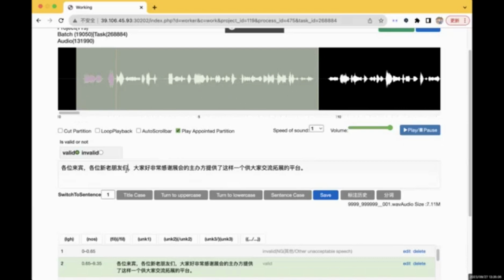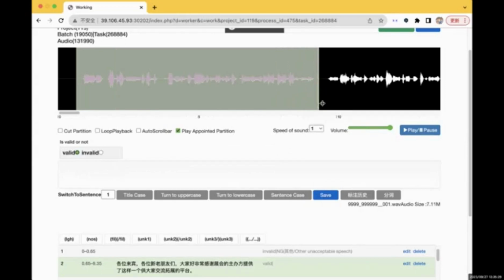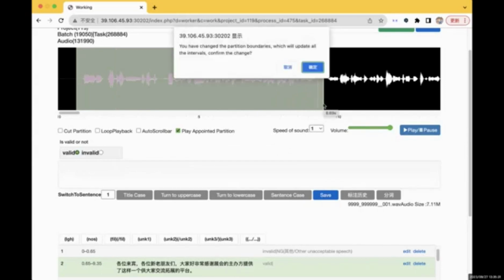And you can edit the transcription script here and click save to save the sentence. And the second rule is please never cut the sentence on the wave. Always cut the segments at the silent part. And if you drag the line to adjust the length, the warning will pop up.